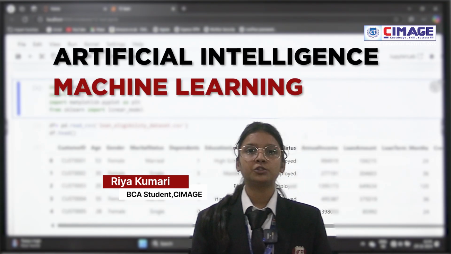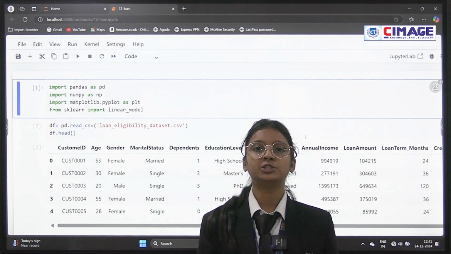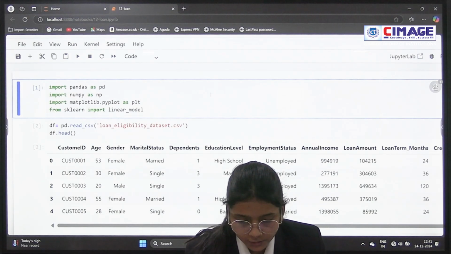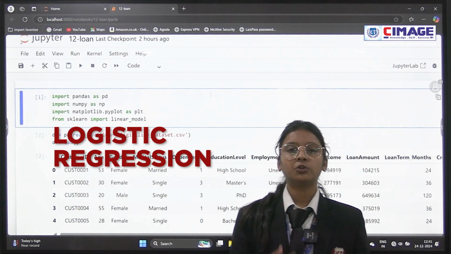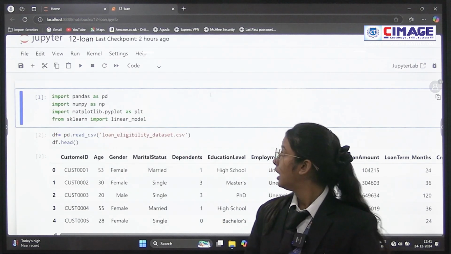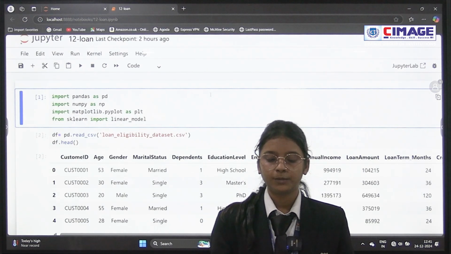And today I am going to show you the project given by Praveen sir, that is, can any person be eligible for getting a loan or not? So in this project, I use logistic regression, and we know that we use logistic regression to perform classification problems. And first of all, I explain the process and then move forward.